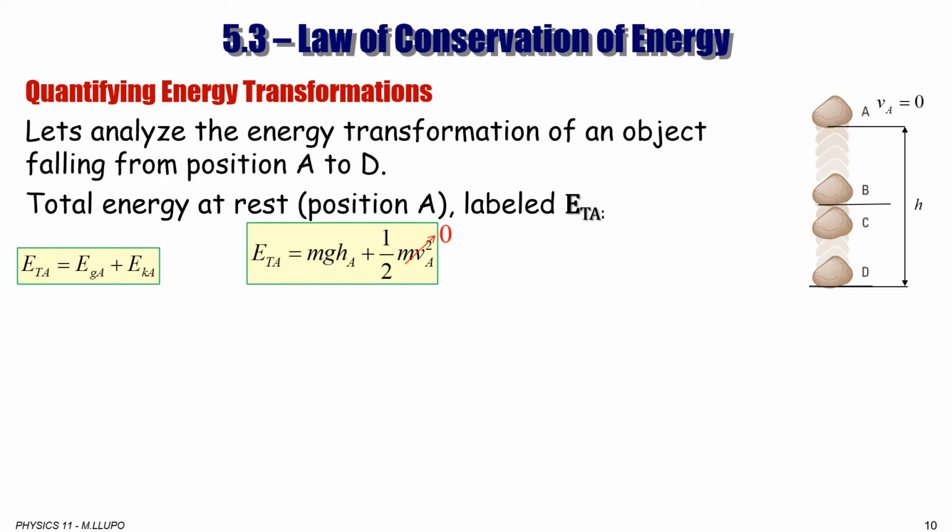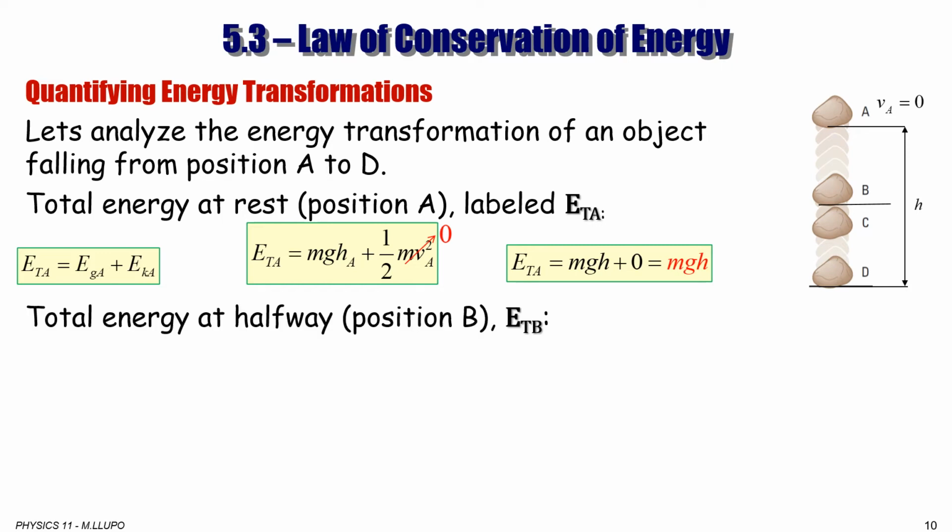Now we know that VA is 0, so that will simplify things, and total energy at point A is mgh. Now let's do the total energy halfway through.